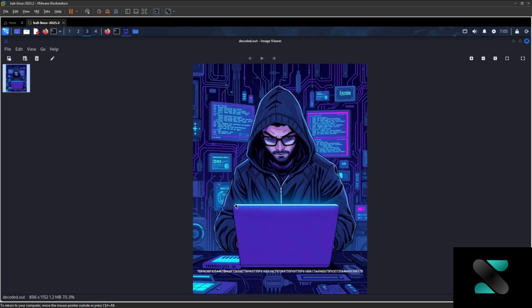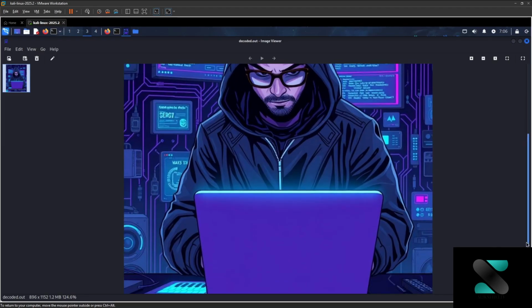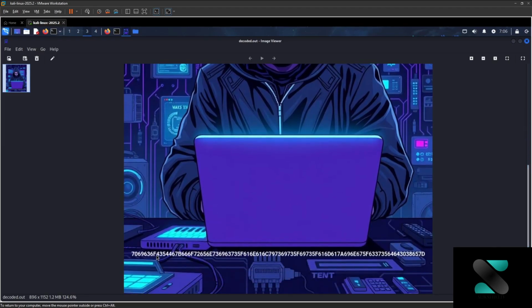If you carefully look, just zoom in, you can see there is some text written here, which looks like hexadecimal text. As you can see, it has f, e, and certain numbers, d, f. This is hexadecimal kind of data. Good.